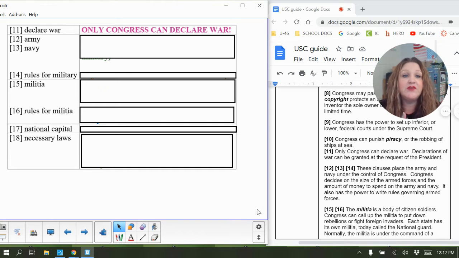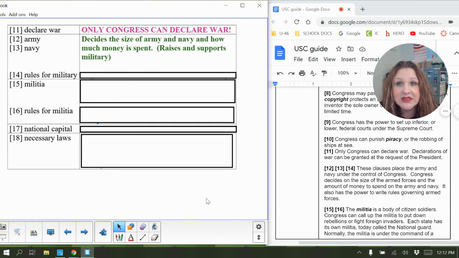Okay, so first of all, just for the Army and Navy itself, for clause 12 and 13, the power of Congress is that they will decide the size of the Army and Navy and how much money is spent. And so this is also referred to as raising and supporting the military. They are going to put it in place, and then they are also going to support what they have put in place.